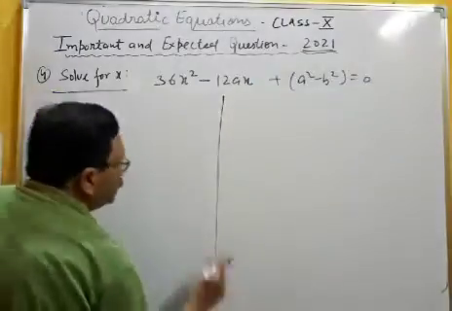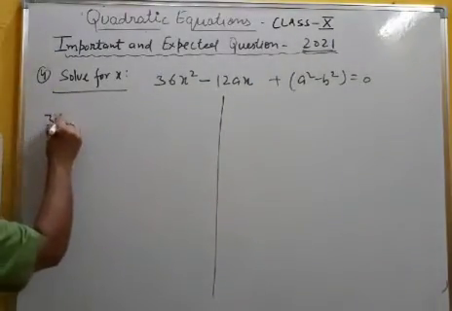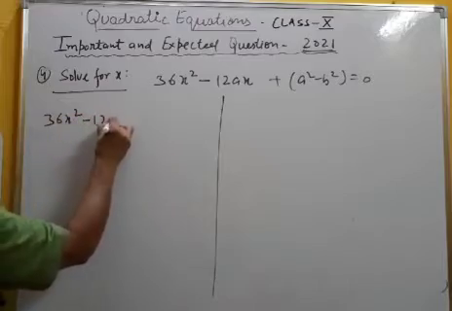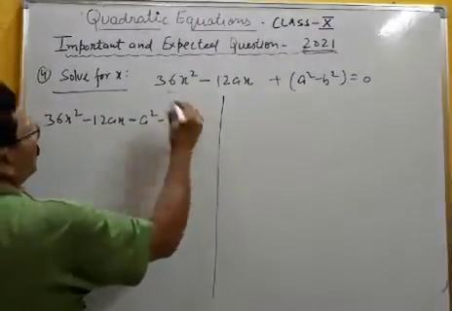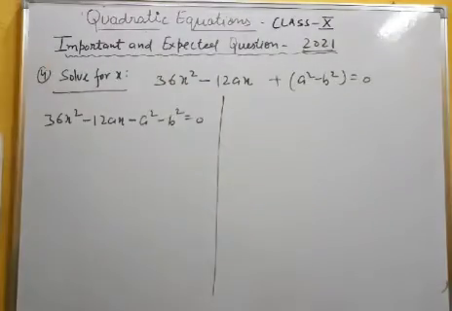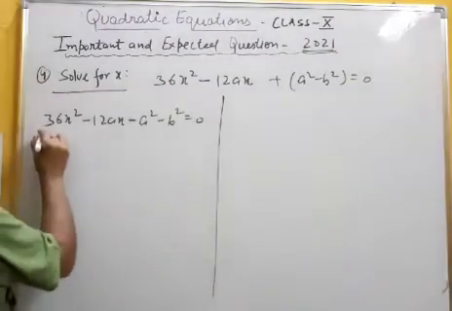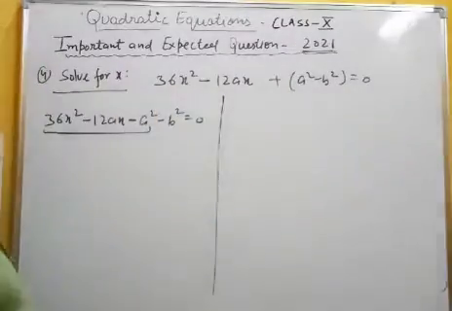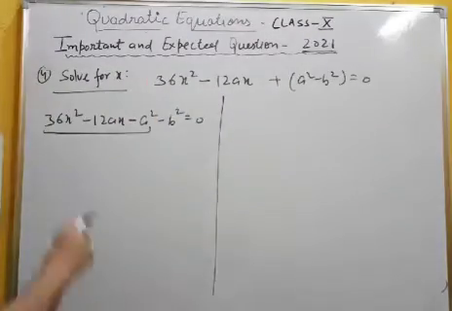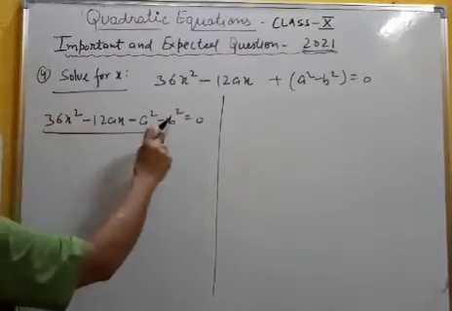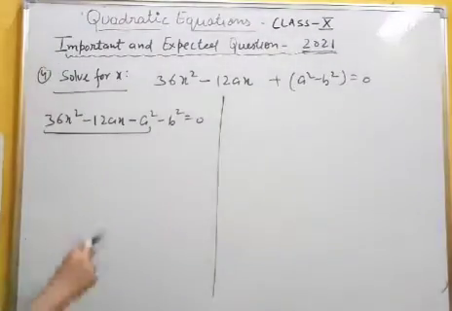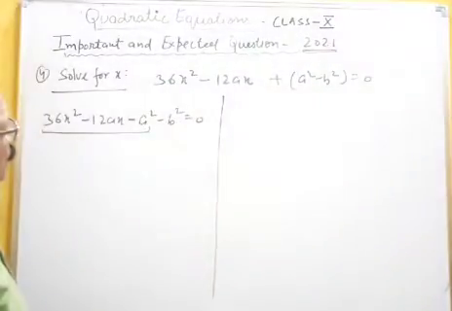Here you see what I am doing. 36x square minus 12x plus a square minus b square equal to 0. Now you see this part. I think it should be minus in the question.